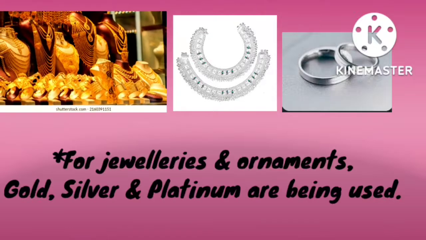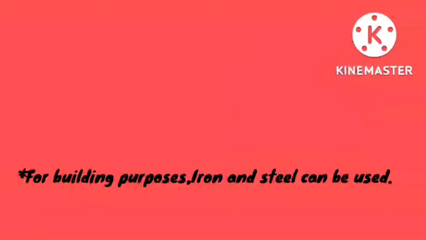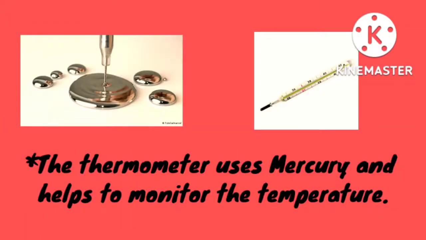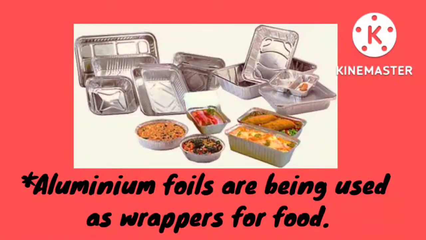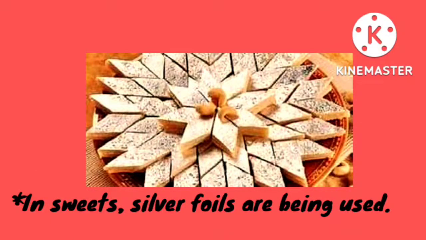For example, for jewelry and ornaments, gold, silver, platinum are used. For building purposes, iron and steel are used. Iron and aluminium are used in utensils. Thermometer uses mercury and helps to monitor temperature. Insulation wire is made up of aluminium. Aluminum foil is used for wrapping food items to keep them warm. In sweets, silver foil is used for decoration in order to attract everyone. The sweets are being decorated by silver foils.